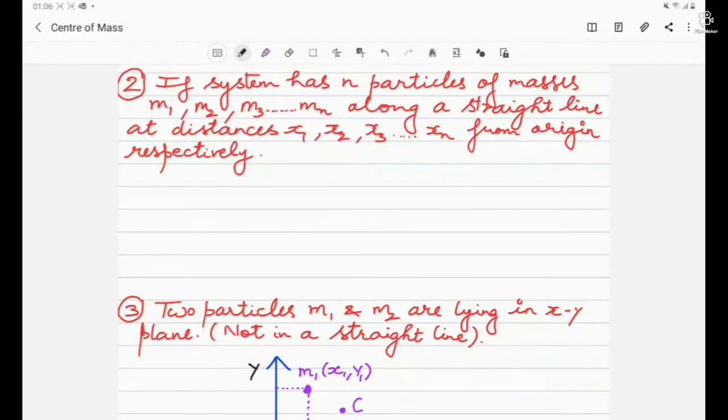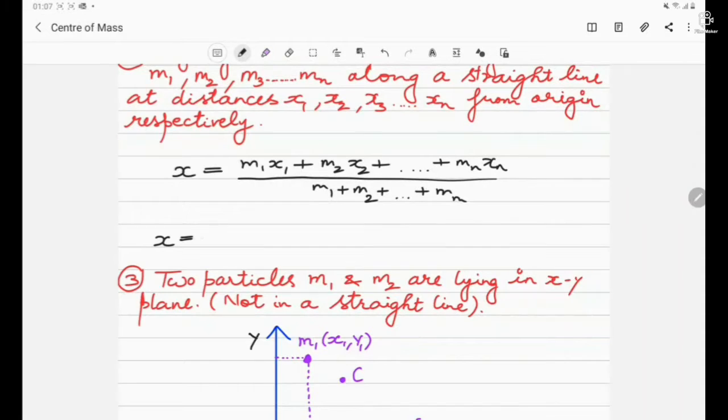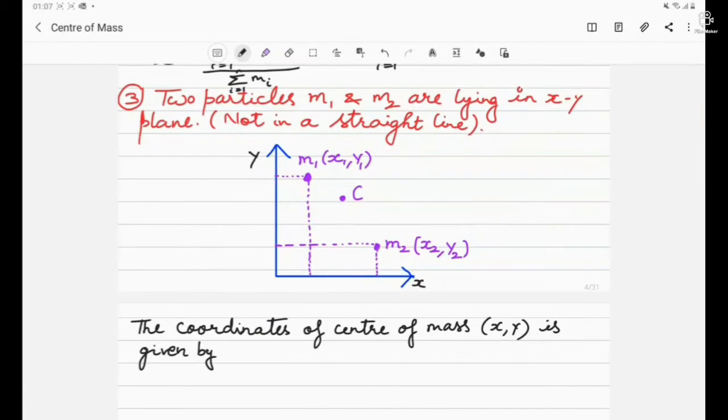Here in another case, we are considering n number of particles having masses m1, m2 until mn, and their respective distances from the origin are x1, x2, and xn. For that case, we can obtain the x coordinate of the center of mass as m1x1 plus m2x2 till mnxn, divided by m1 plus m2 till mn, and this complete sum is the entire mass of the system. Now this can also be written using the summation symbol, with i equals 1 to n, we add mi xi divided by summation i equals 1 to n of mi. The denominator, summation i equals 1 to n of mi, is equal to capital M, which is the entire mass of the system. Now here we are going to consider two particles lying in an xy plane.